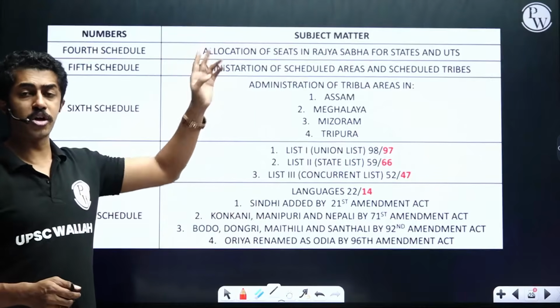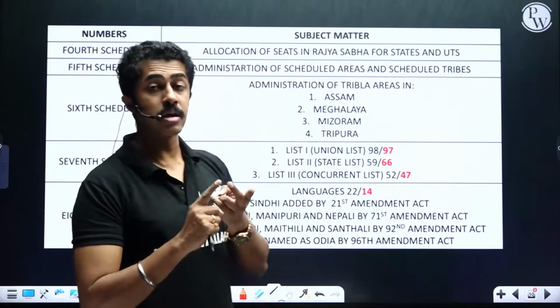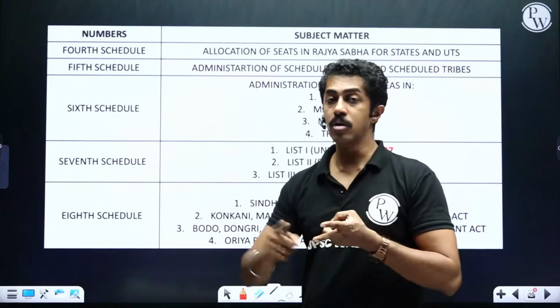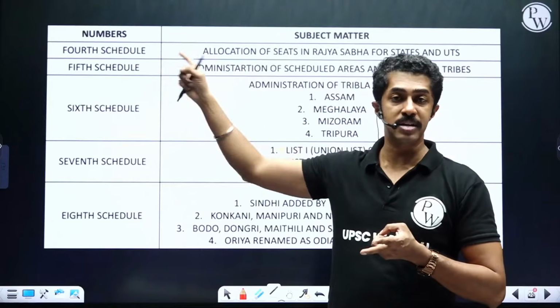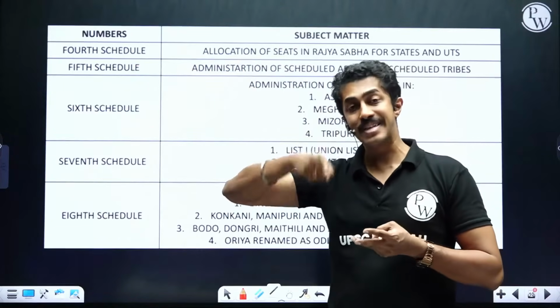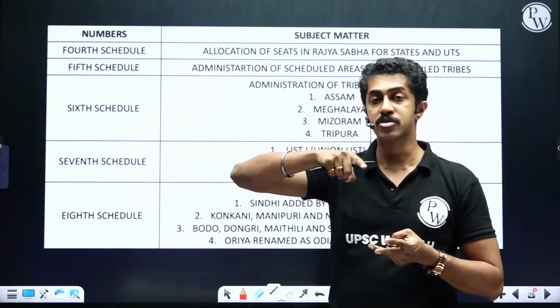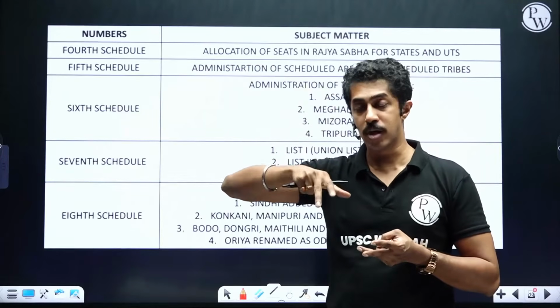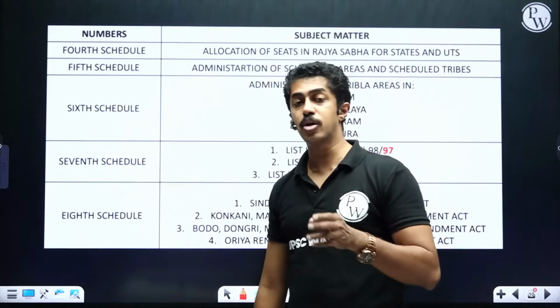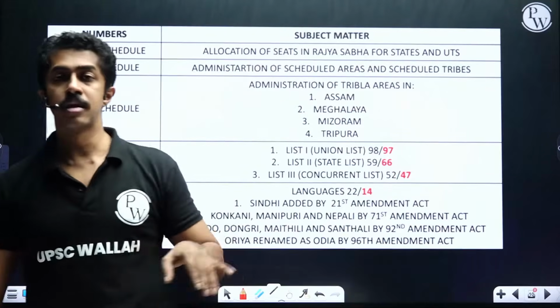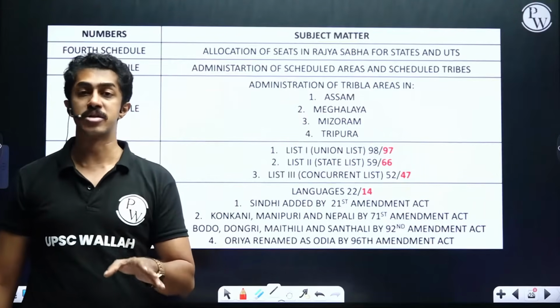Alright. Fourth schedule, Rajya Sabha, seats. Fifth schedule, scheduled areas and scheduled tribes administration. Sixth schedule, tribal areas administration in Assam, Meghalaya, Mizoram, Tripura. Seventh schedule, union list, state list, concurrent list. Eighth schedule is all about languages.